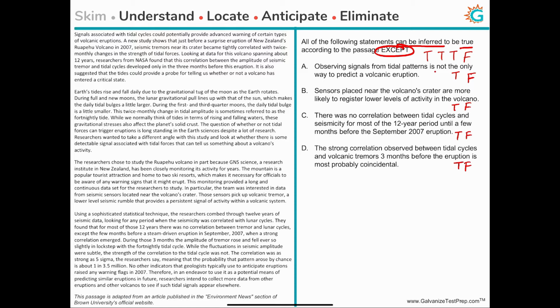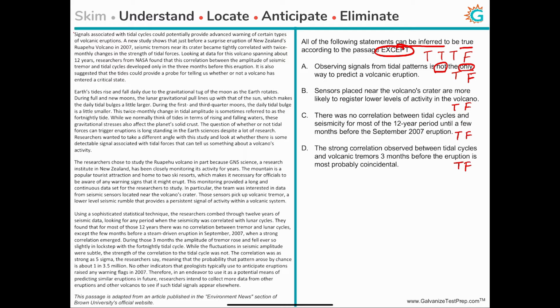Option A. Observing signals from tidal patterns is not the only way to predict a volcanic eruption. So it's very important to note words like not and only. They may be small words, but they are very, very important in a sentence. And if you miss them, you might get the whole question wrong.